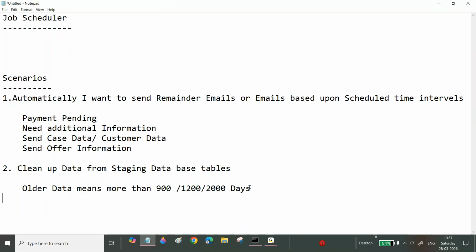Not only this one: specific case information we are storing into the case-level staging table.